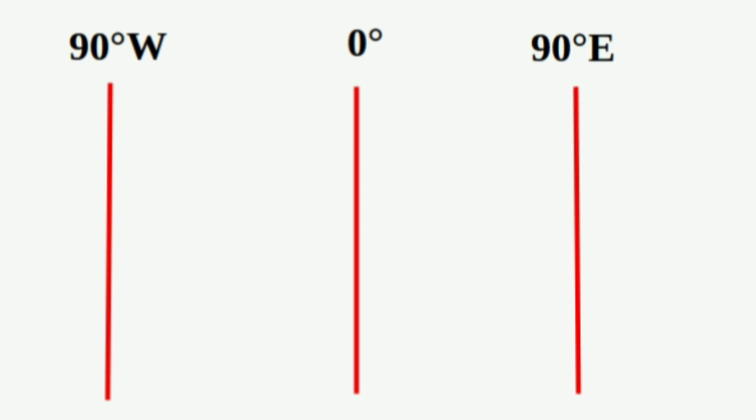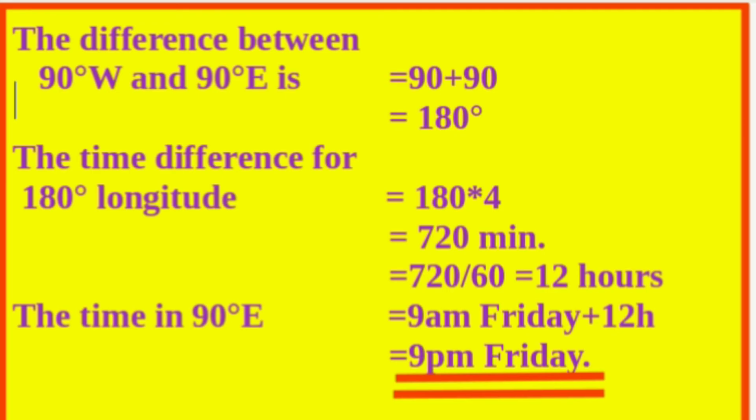To find the time in 90 degree east, first we calculate the difference between the 90 degree west and 90 degree east longitudes. The difference is equal to 90 plus 90, that is equal to 180 degree.